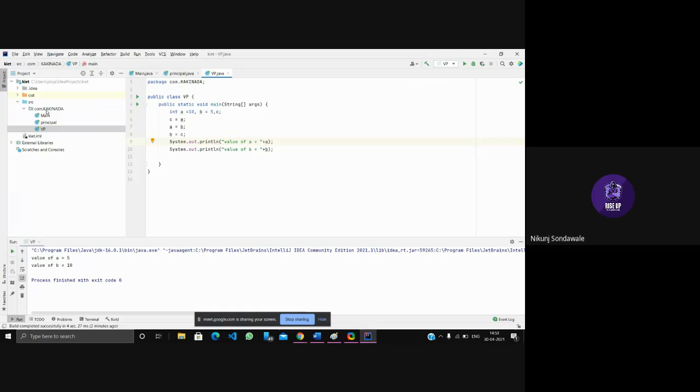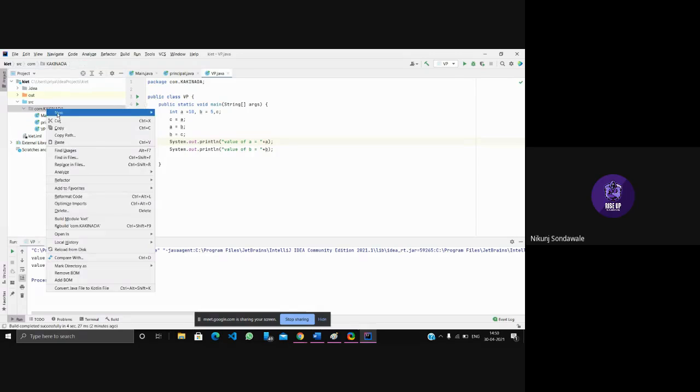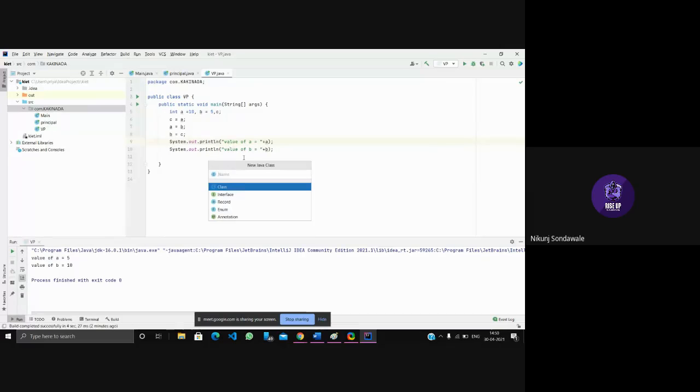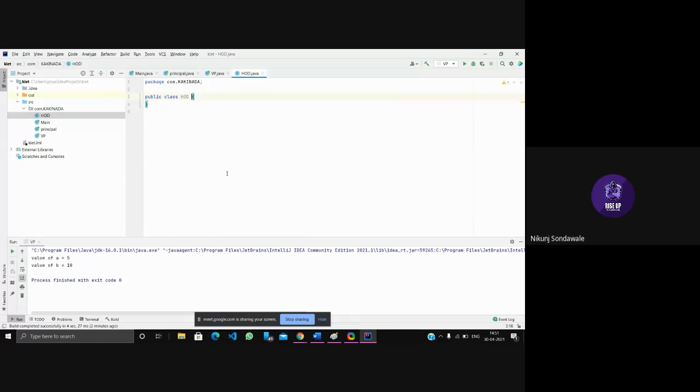After that, we'll perform one more program to understand the increment and decrement operator. Let's say HOD.java. This is our file HOD, and in this we will be requiring public static void main. In that I'll declare a variable int i equals to, let's say, 4. I declared a variable i equals to 4.